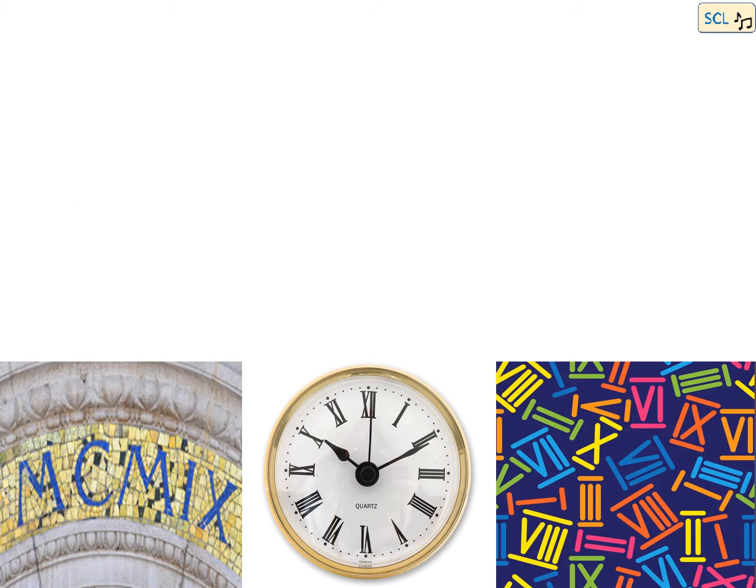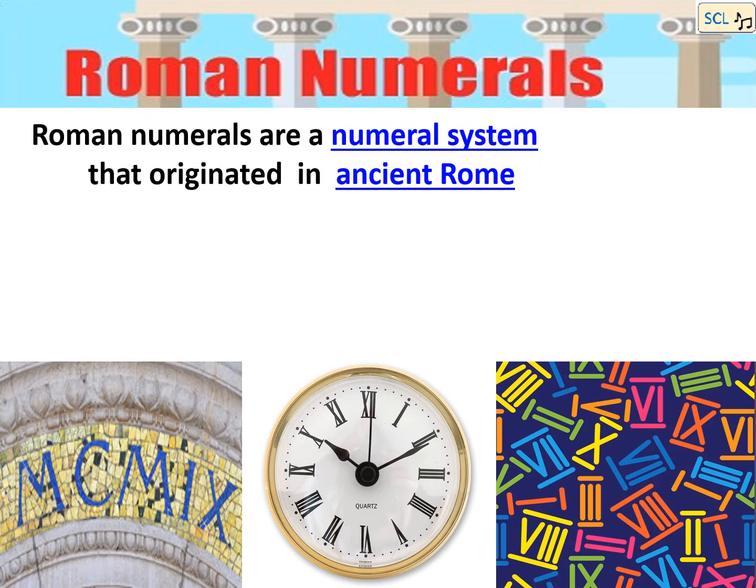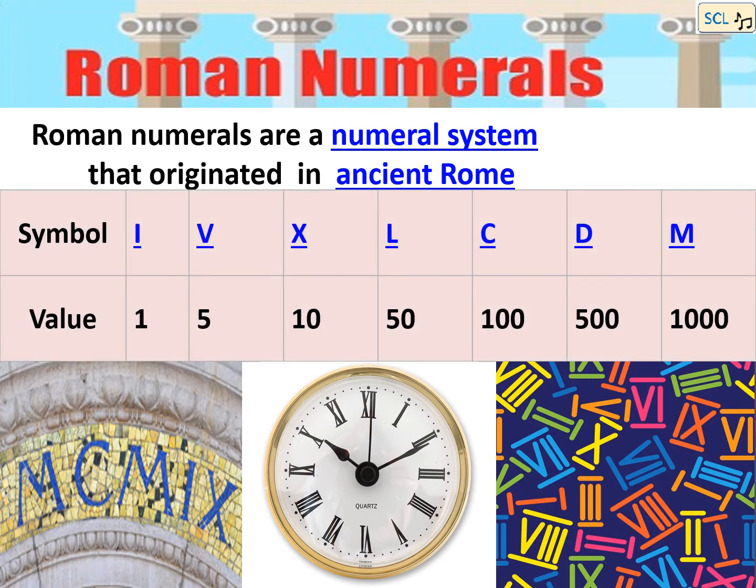Another type of numbers are Roman numbers. The Roman numerals originated in ancient Rome. In Roman numbers, we have different symbols or different alphabets for different numbers.